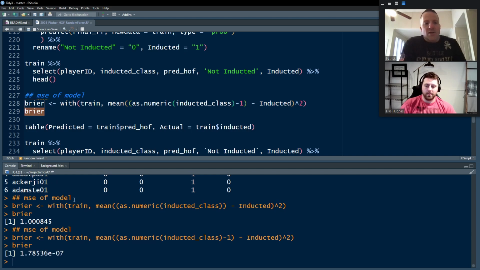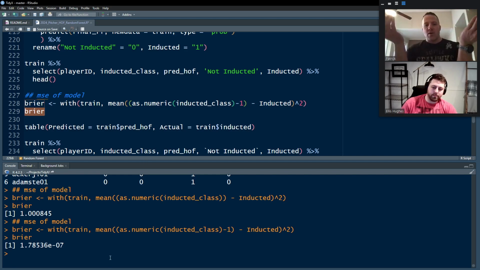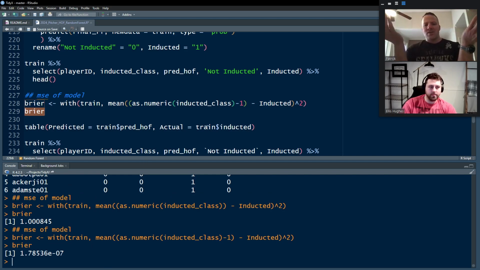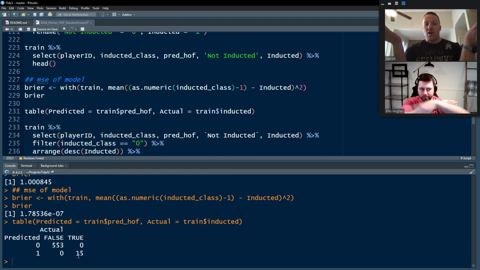So now our Brier score closer to 0 means nearly perfect predictions, which is basically what we have, where we're subtracting the class 1 or 0 from the predicted probability and squaring that value, the mean squared error. And so it's nearly 0. So that means that our predictions should be almost perfect, which they are. And this is the training data set, so that's a little bit weird and wonky, obviously.